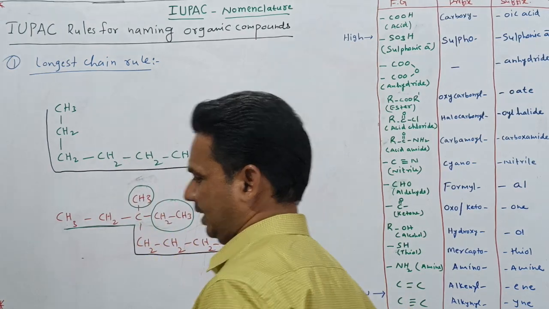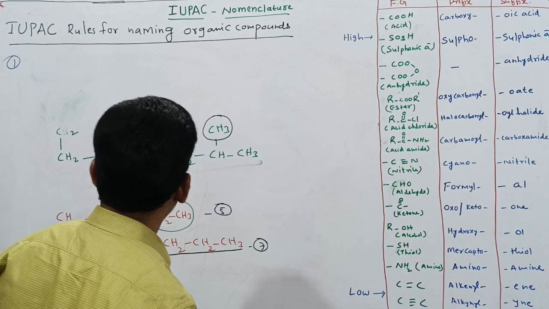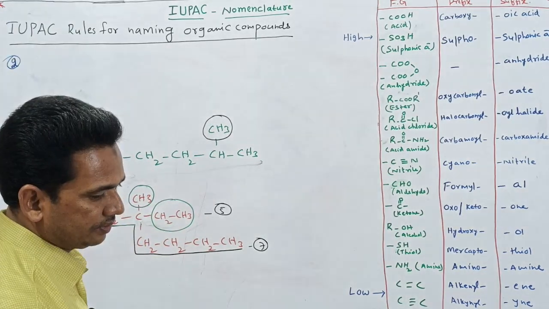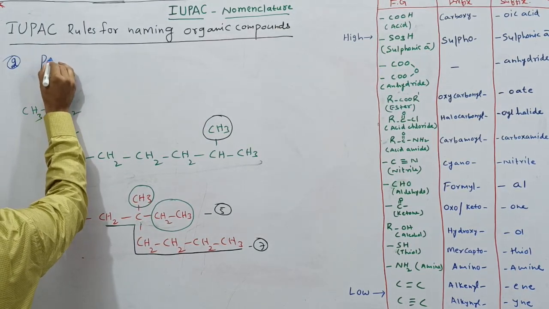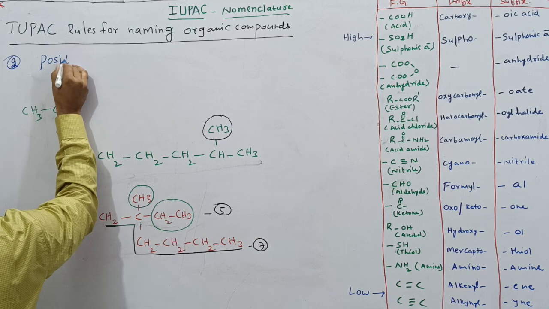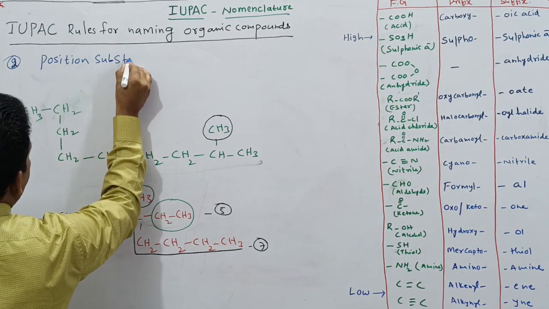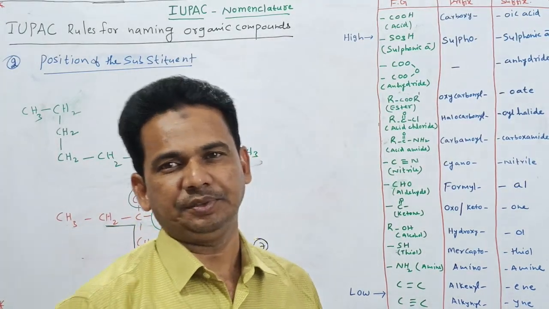Now we'll go for the second rule. The second rule is the position of the substituent.